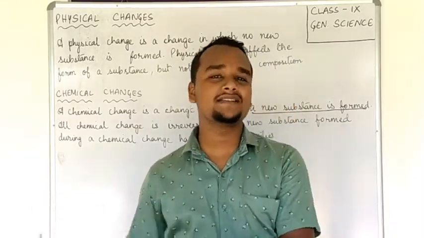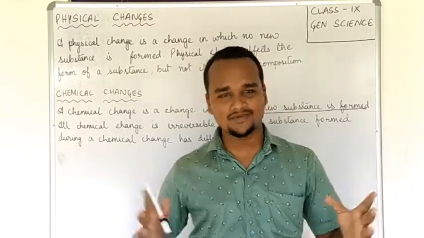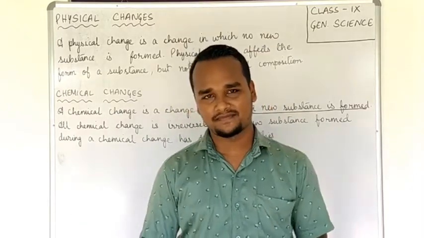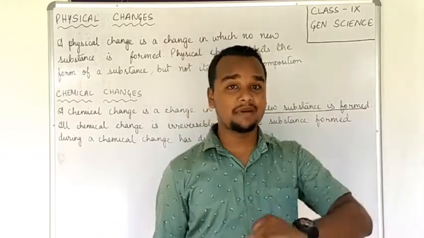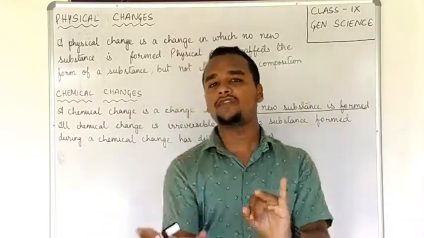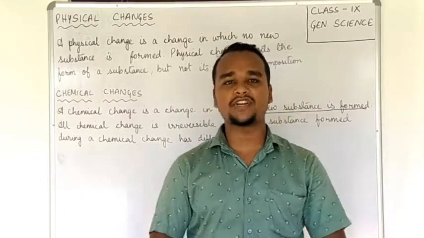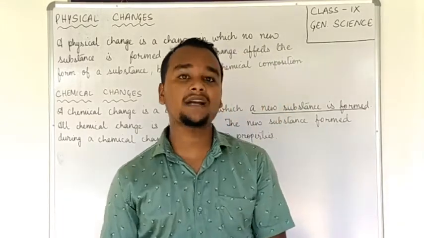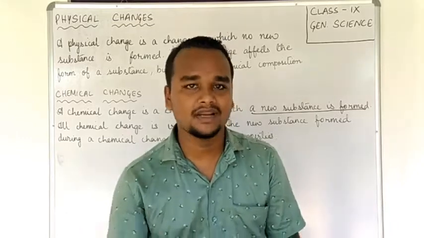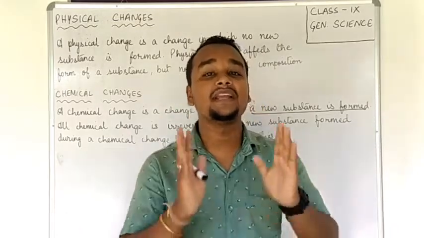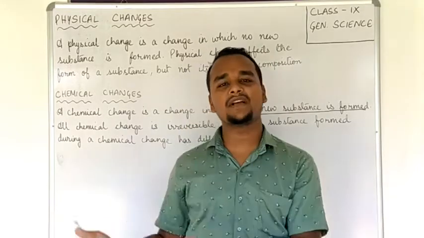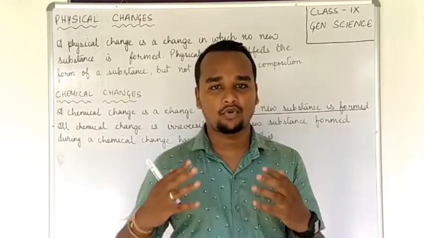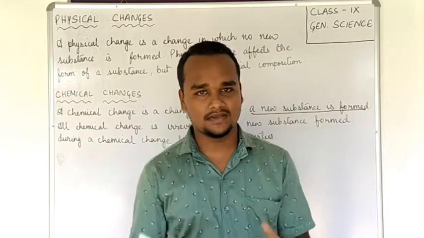But melting of ice is never a chemical change because there is no new substance during that conversion. I hope you have understood about a physical change and a chemical change. Remember, not all physical changes are reversible, but physical changes are mostly reversible. But a chemical change is never reversible. A chemical change is completely irreversible. Physical change does not produce any new substance, whereas a chemical change always produces a new substance.